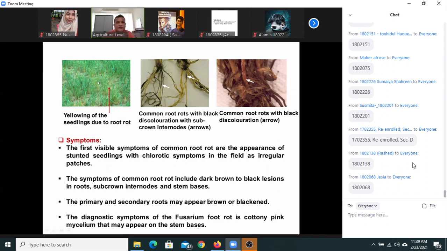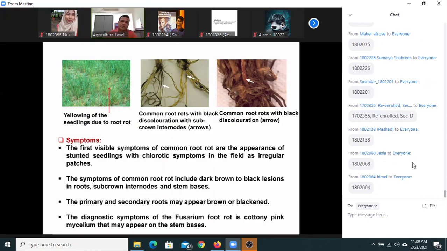And in this photograph you see the yellowing of the leaves. And in this photograph, you see the black discoloration, black rotten roots, lateral roots, secondary roots, primary roots, and so on. And here in these slides, you see the black discoloration. So that is the way.